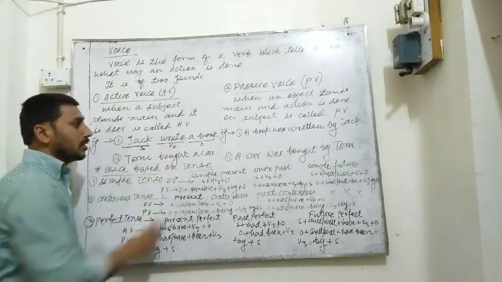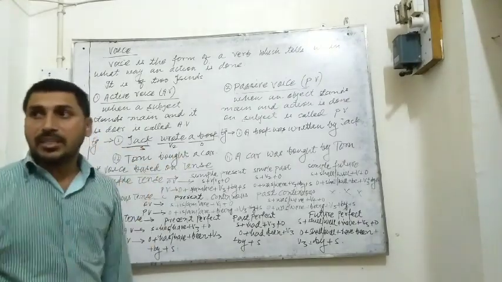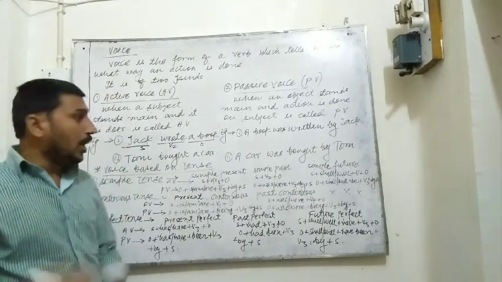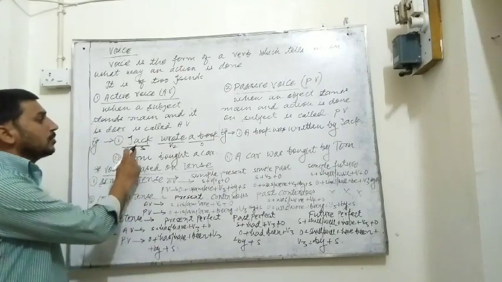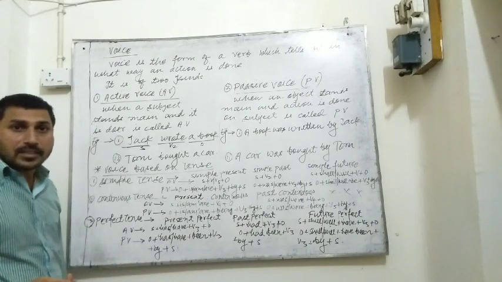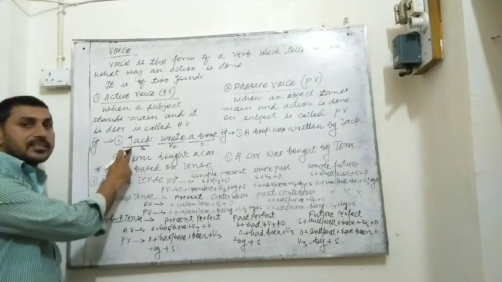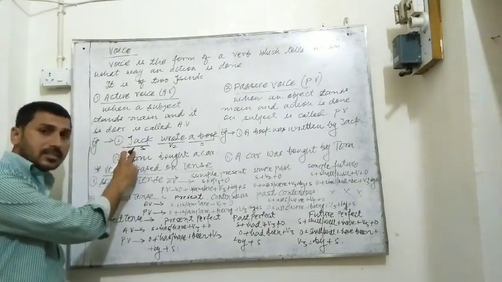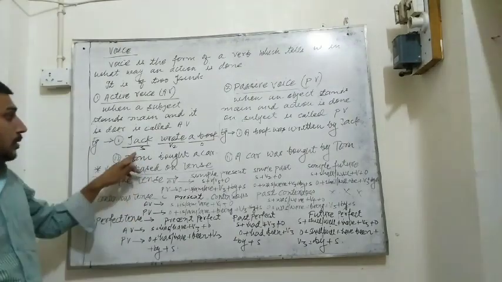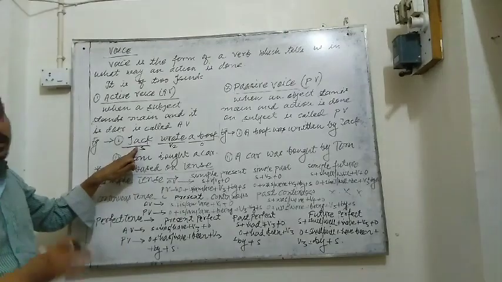Who wrote a book? The answer will be Jack. Who is the doer? Jack is the doer. So Jack is the subject and Jack is also doer.